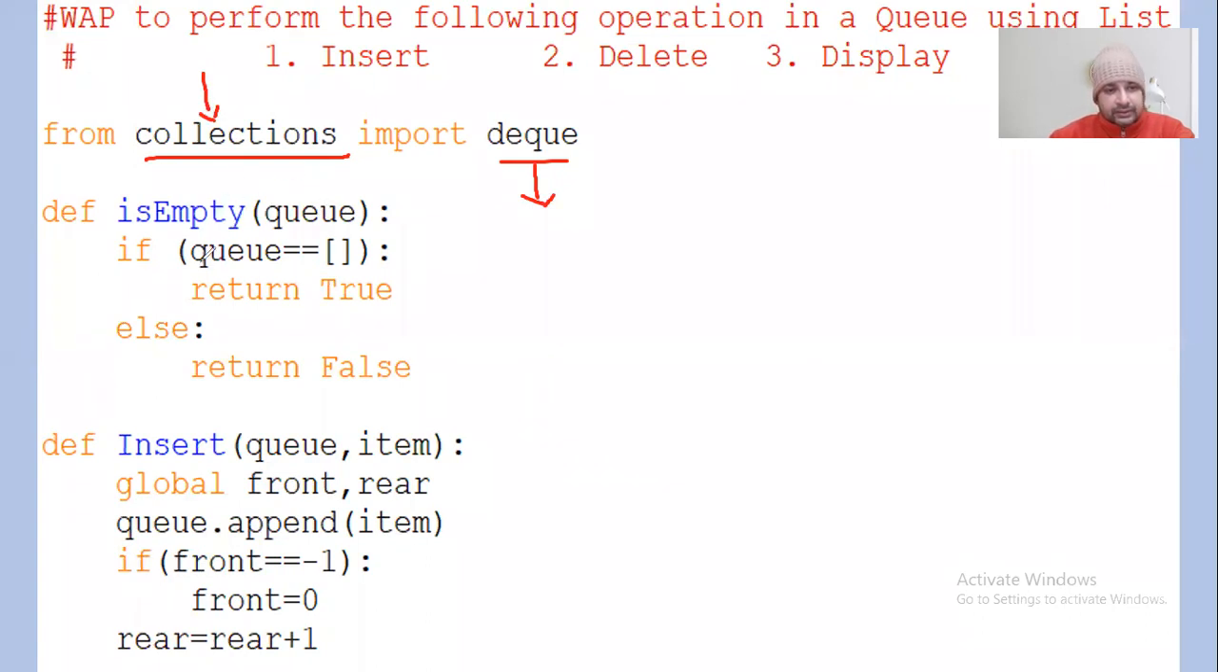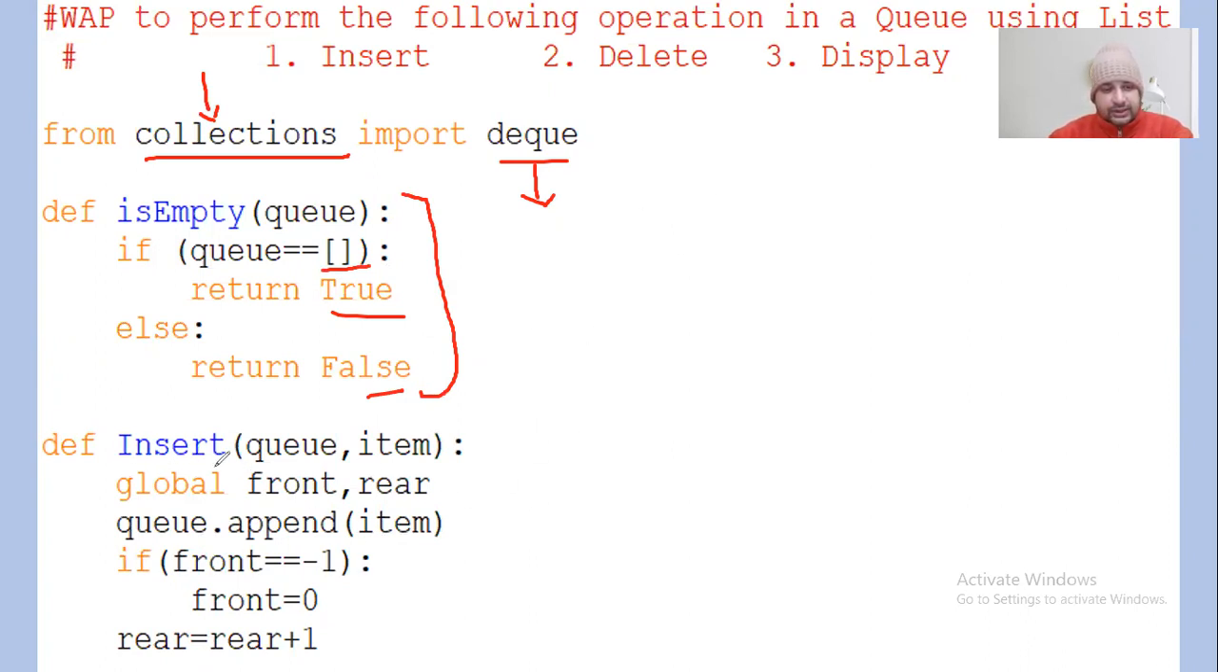And again, there's the same function is empty. This is simply going to check whether the queue which is being passed is empty or not. If the queue which is being passed to this function is empty, if the queue is not having anything, it will return true. If it is empty, it will say true. If it is not empty, it will say false. And based on that, the deletion and the traversal will take place.